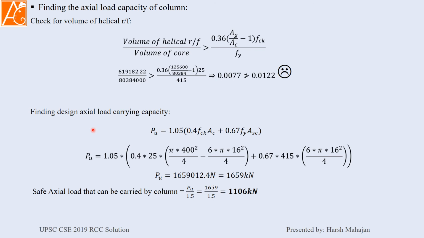So at last I am doing this thing. You will get this. Pu is equal to 1.05 into 0.4 into 25, which is fck, into area of concrete.